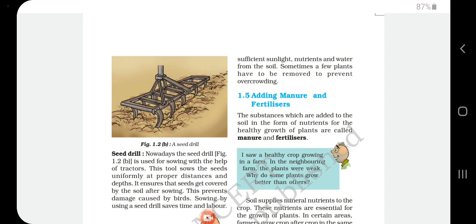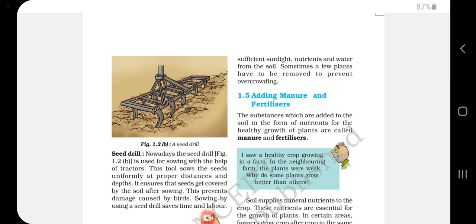So what important notes should we follow before sowing the seeds on the land? We should follow the proper distance. Also we should observe the condition of the soil, as it depends on the sowing of the seeds too.